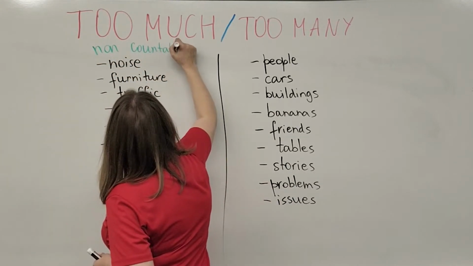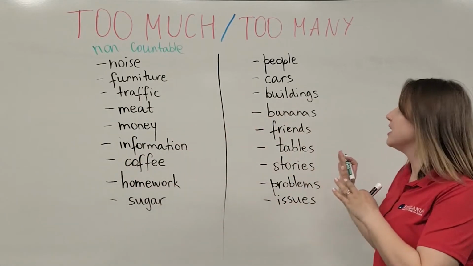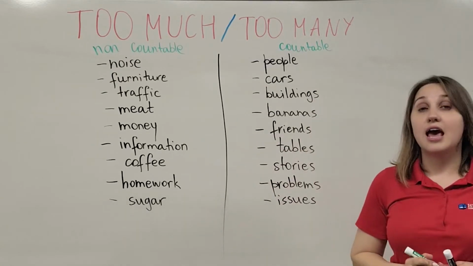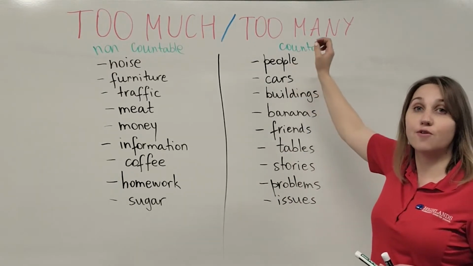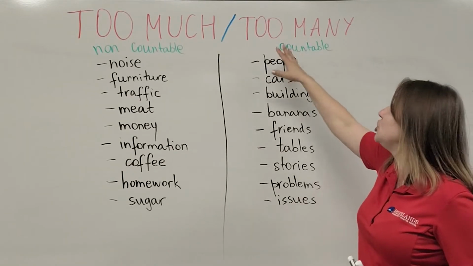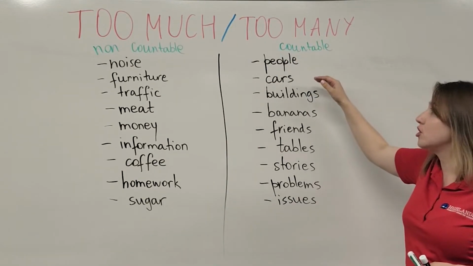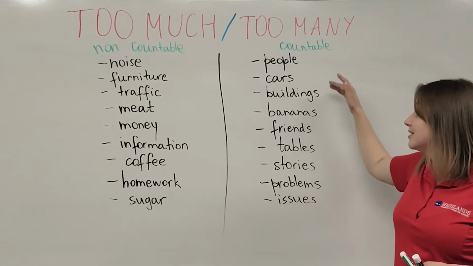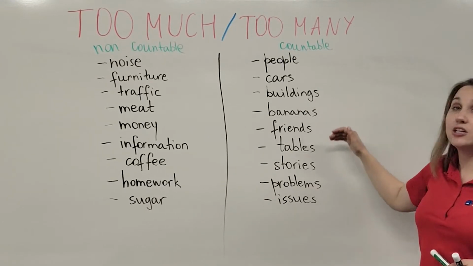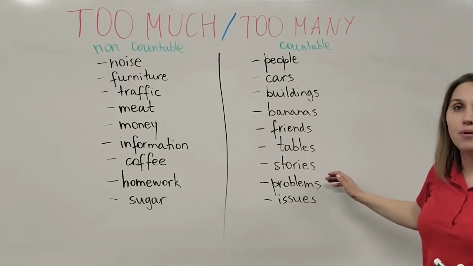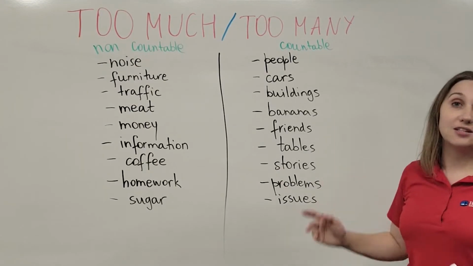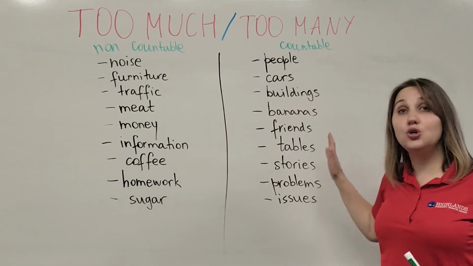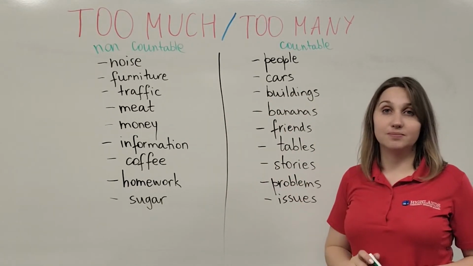And the other part is countable, the ones that you can count. In this case, we use the form too many. Too many people, too many cars, too many buildings, too many bananas, too many friends, too many tables, too many stories, too many problems, too many issues, and so on. So again, too much with non-countable and too many with countable nouns.